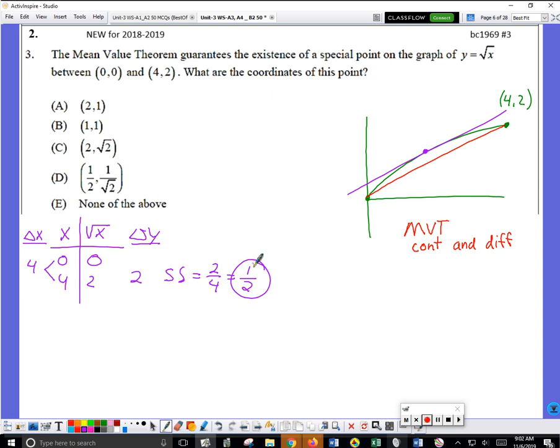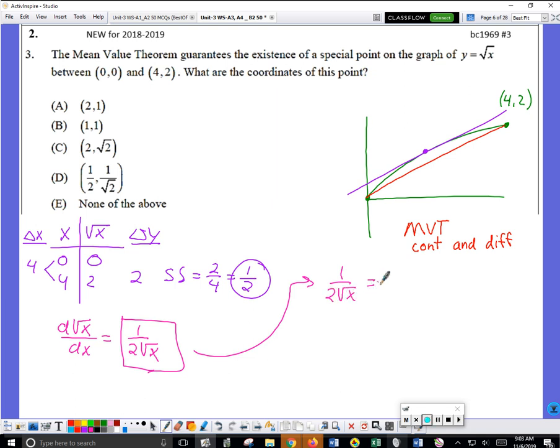So we take the derivative of our formula. The derivative of root x is 1 over 2 root x. This is a formula for finding any slope on the curve. I'm trying to figure out where on the curve the slope will be equal to 1/2. So we want 1 over 2 root x to have a value of 1/2.